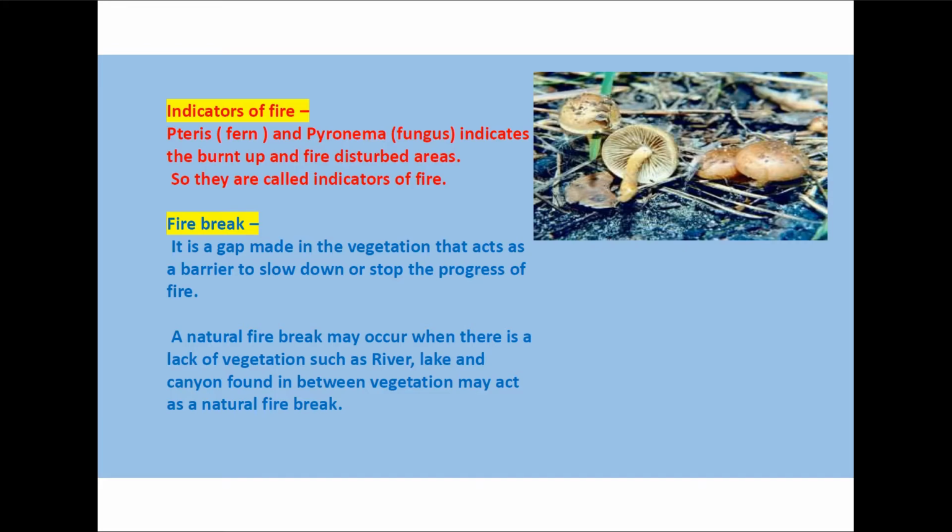What is called a fire break? It is a gap made between the vegetation that acts as a barrier to stop or slow down the progress of fire. Naturally it happens by the presence of a river, lake or canyon. Canyon is a steep down area which comes immediately after the forest area. So these regions, the river, lake or canyon, found between the vegetation, may act as a natural fire break.